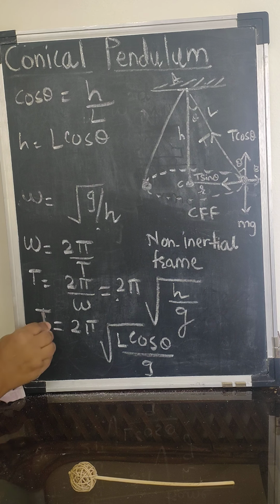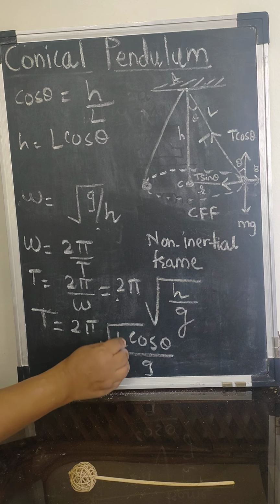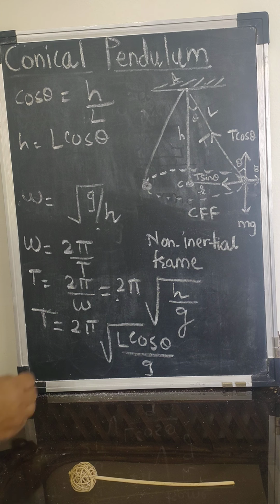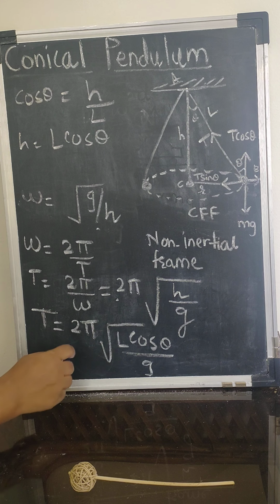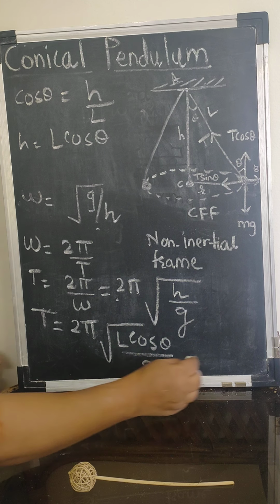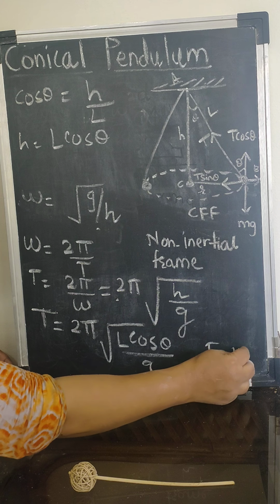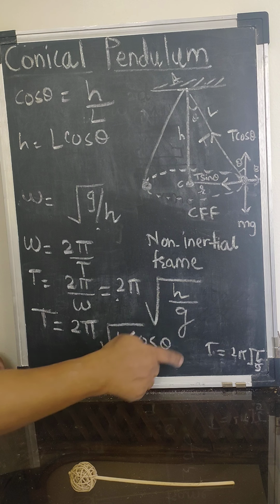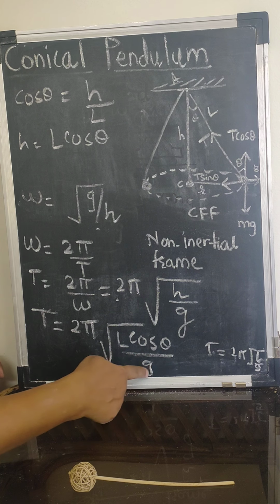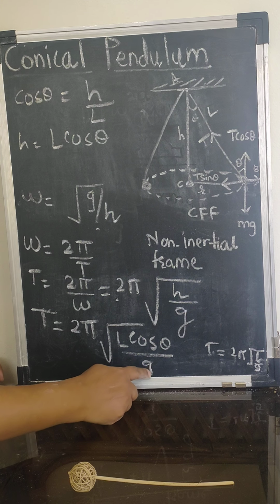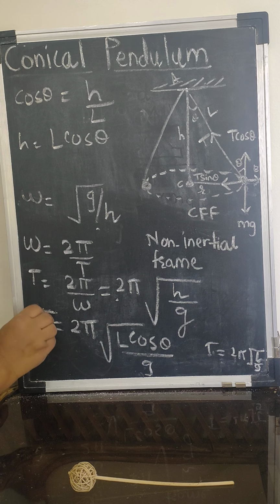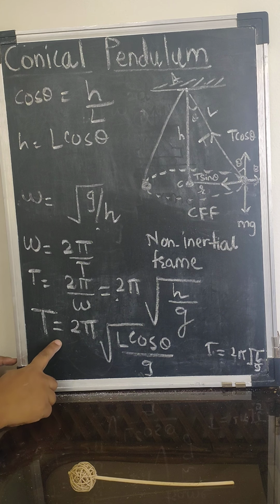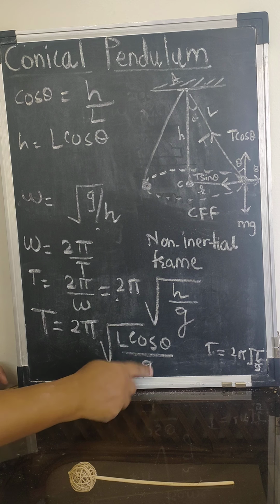This is the expression for the period of the conical pendulum. Why have I put it in the form of L cos theta? Because for the period of the simple pendulum, in 11th standard in the chapter on dimensions, we have done that. The period of the simple pendulum is given by T is equal to 2 pi under root L upon g. In the case of the conical pendulum, it is 2 pi under root L cos theta upon g. All the factors are the same, only the additional cos theta is coming over here. That's why we have got the expression for the period of the conical pendulum as T equal to 2 pi under root L cos theta upon g.